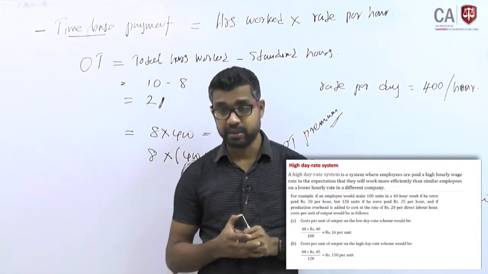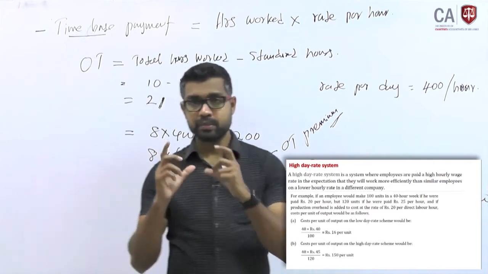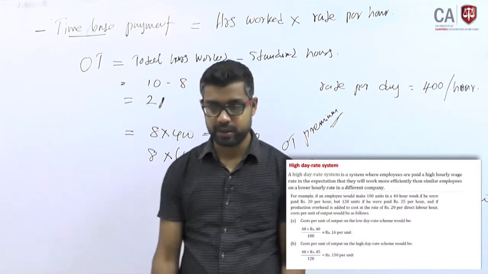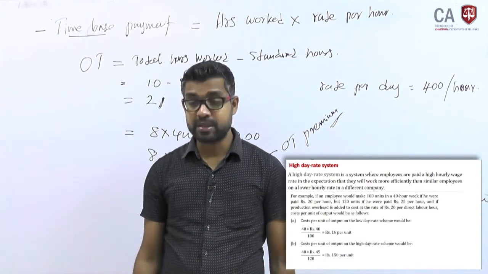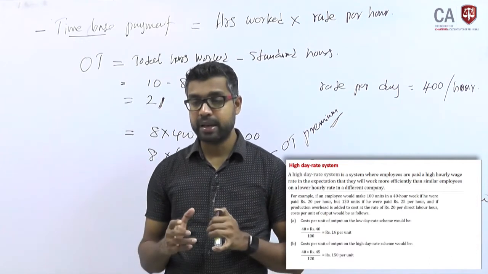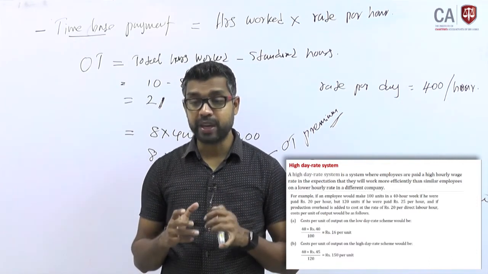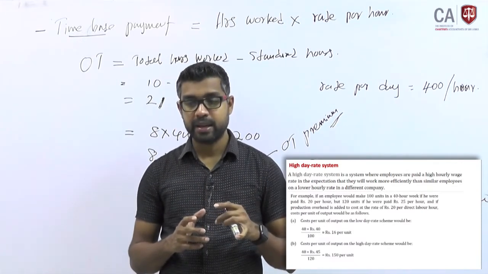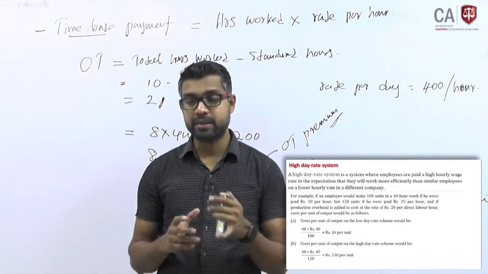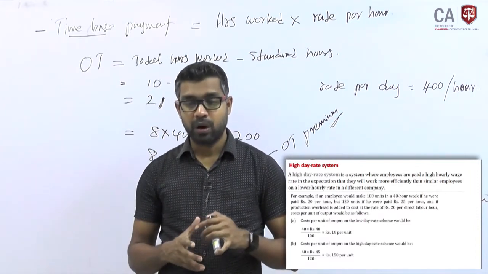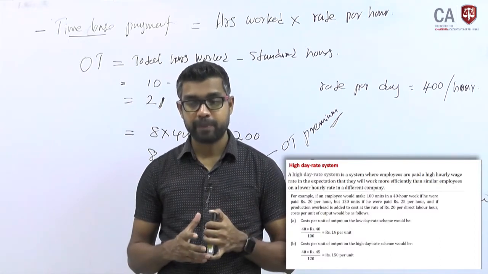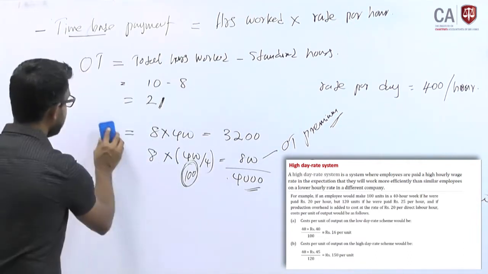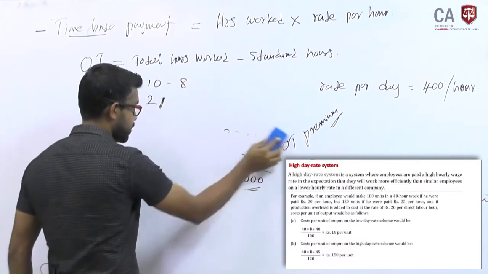High day rate system means, still we are talking about labor cost, calculation of labor remuneration, wages. The high day rate system is a system where employees are paid a high hourly wage rate in the expectation that they work more efficiently than similar employees on a low hourly rate in a different company. Look at this example, then you will understand it easily, and it is easy for me to explain this topic, right?